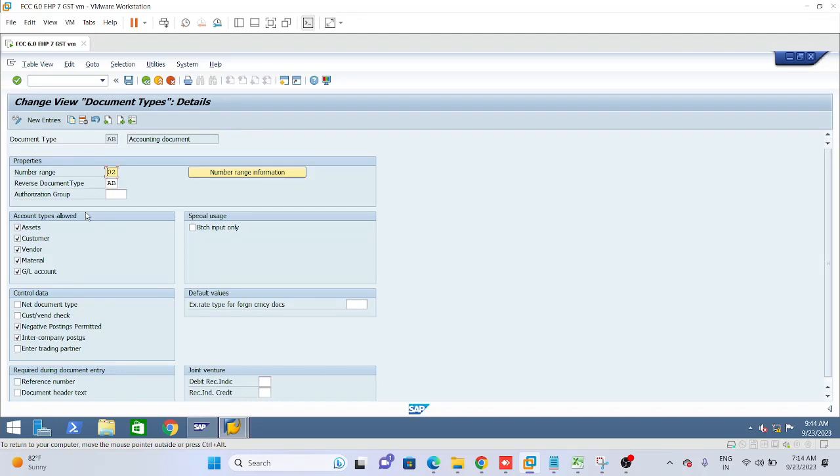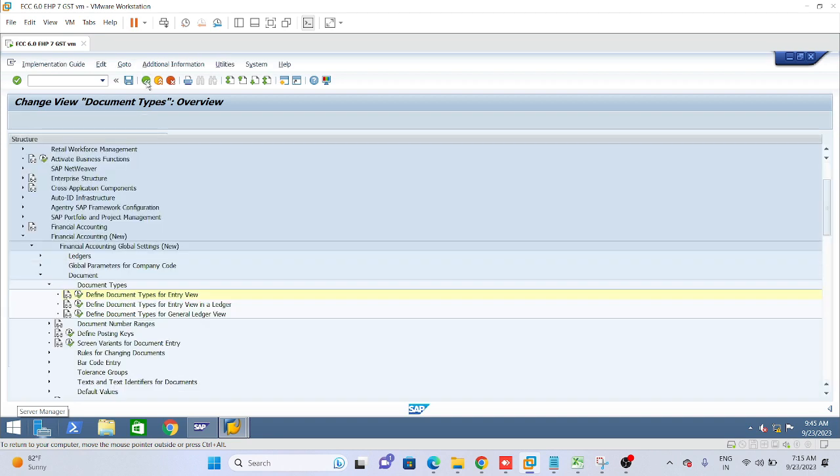Number range key here should be 02, and reversal document type should be AB. You can see the screen also. The remaining details are the same as above in SA, which means these checkboxes will be the same. So now this is our document type for GL, which is done.